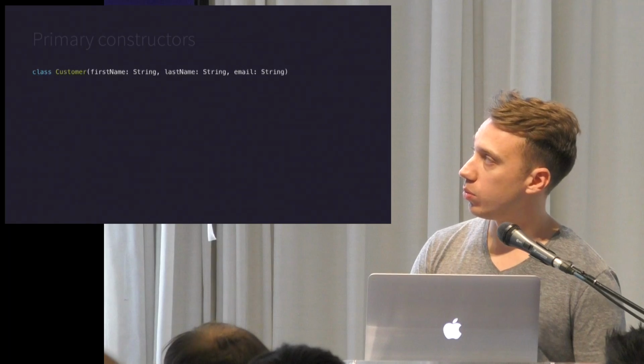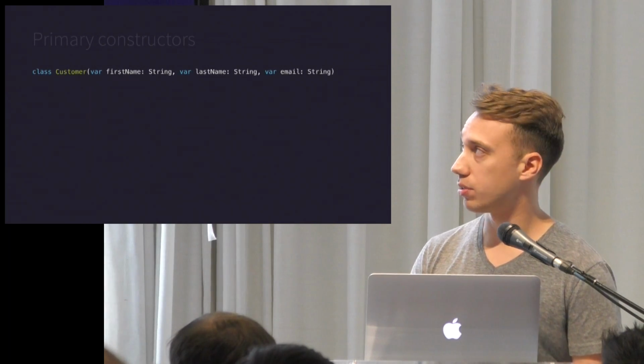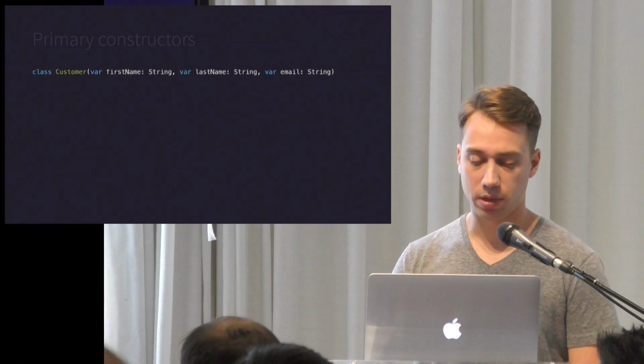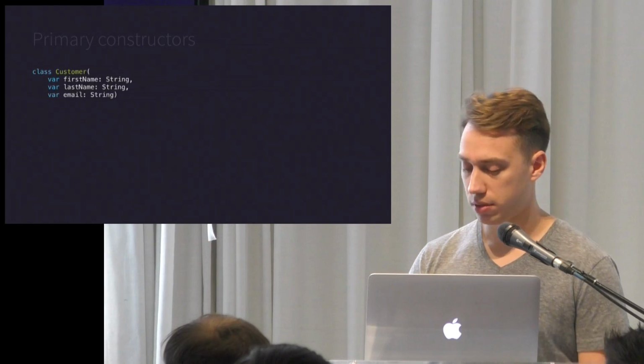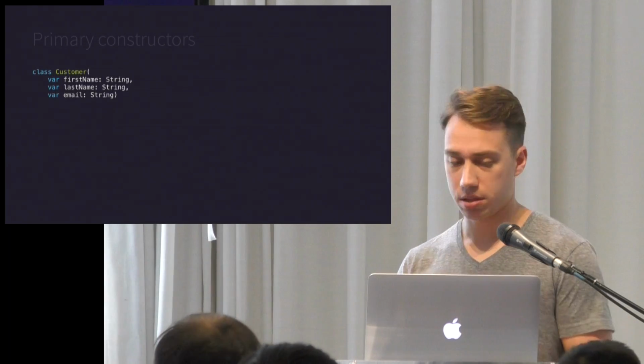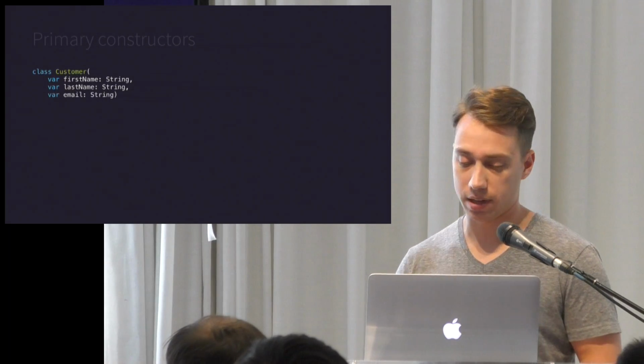Or better yet, we can just define them as properties in the primary constructor. And we can format it nicely like this, or at least I do. So now we have a class that takes in all those arguments and their properties that have getters and setters.